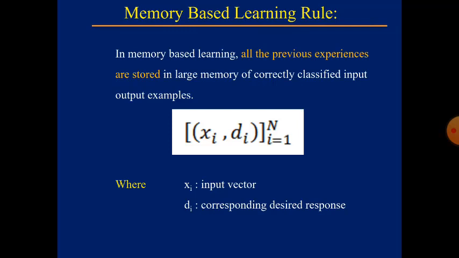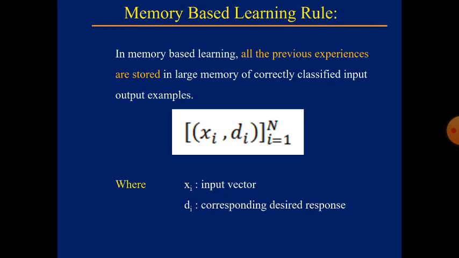From the name itself, it is very clear that we have to use the information stored in our brain. Memory based learning means all the previous experiences are stored in our brain, and whatever information we have stored, we have to use. We will use the past experience in the current or present situation.